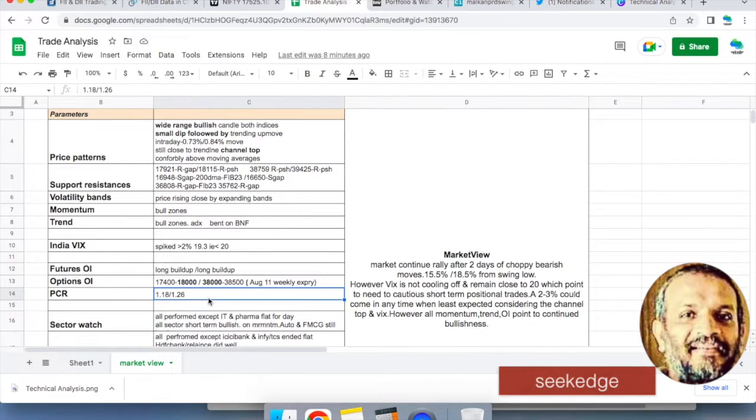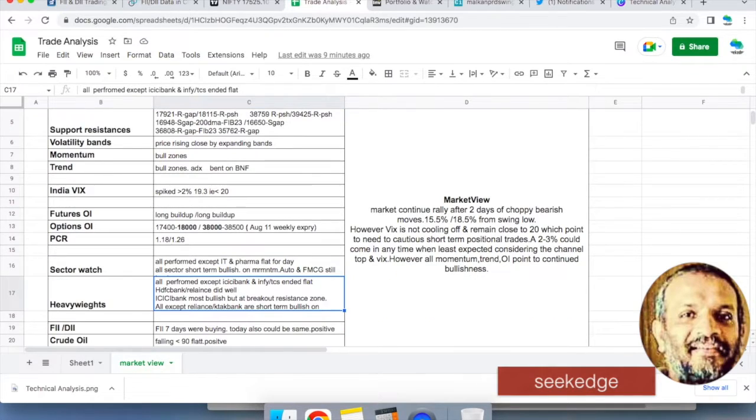Put coverage is bullish. It is 1 is to 1.8 and 1 is to 2.6 on the respective indices, which is so bullish. Anything above 1 is good. Sectoral watch: if you see today, it was a flat day for IT and pharma. Otherwise, all others performed. Overall, sector-wise, the most bullish are auto and FMCG, but all other sectors on daily charts are showing bullishness from a momentum perspective.